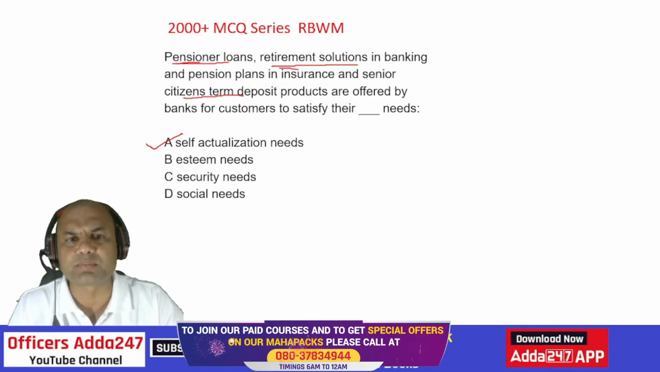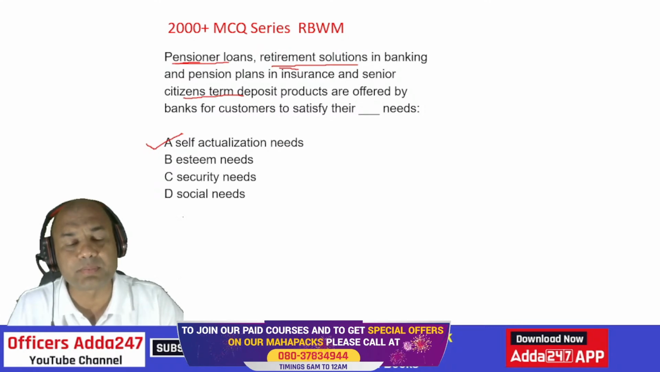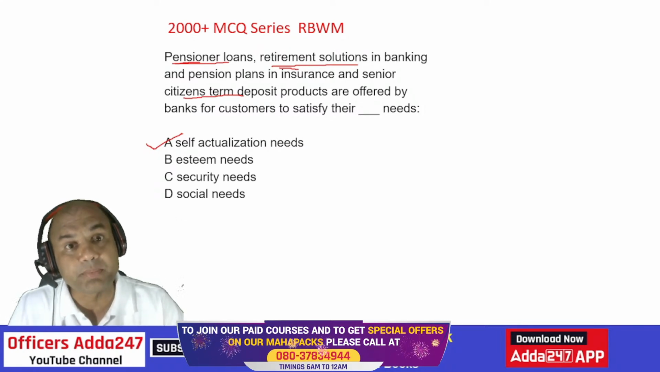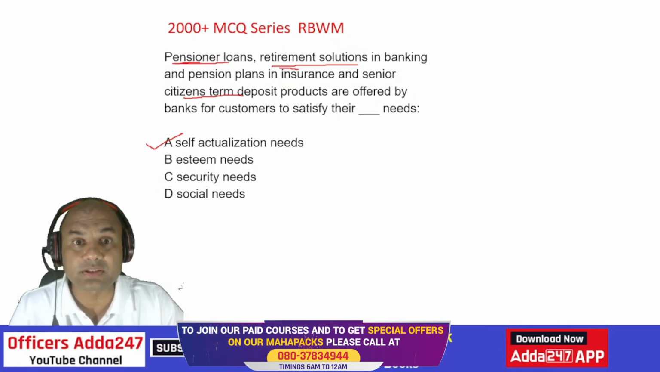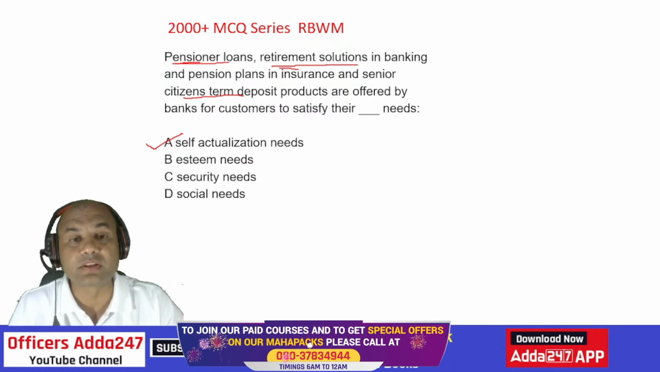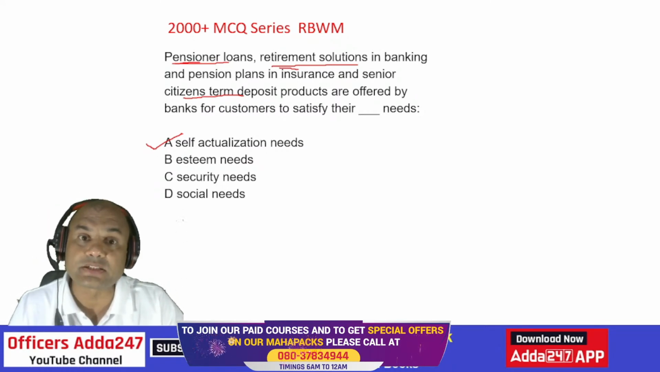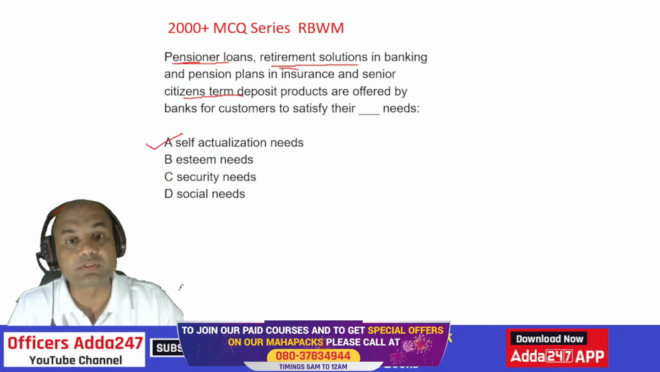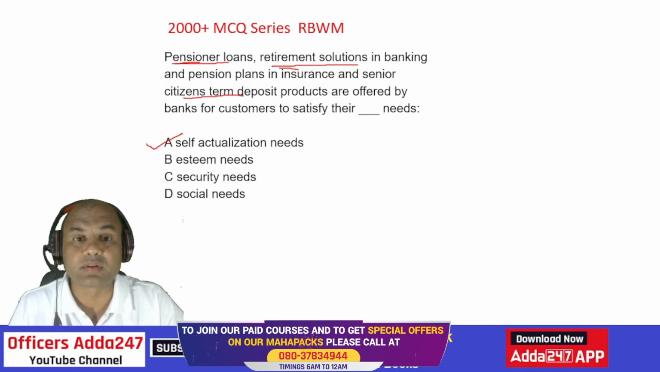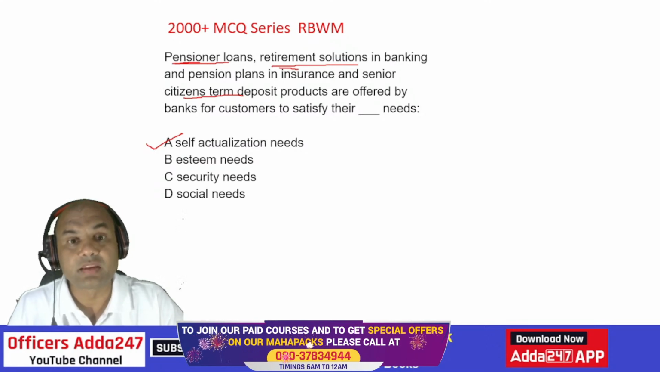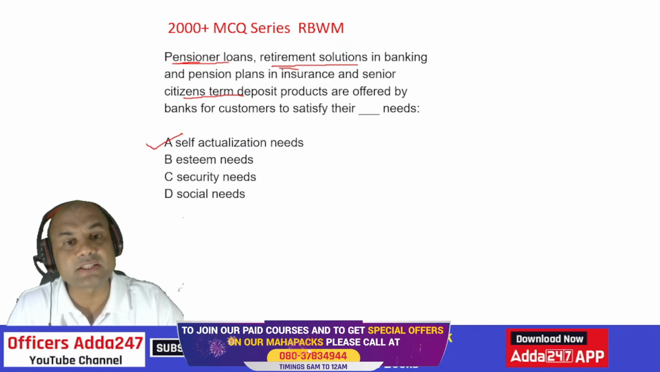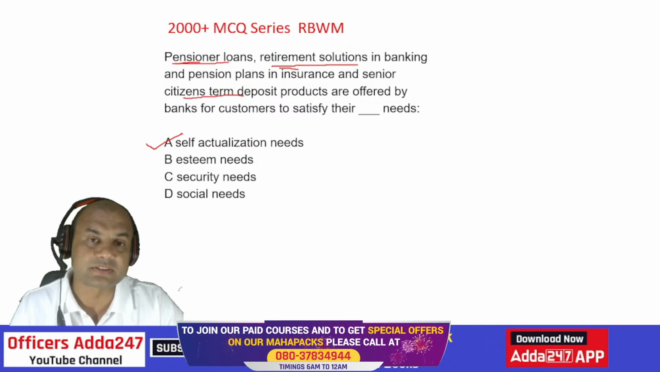So, pensioner loan. What does pensioner loan mean? The one who is having the pension. Based on that pension, banks give the loan. Do you know this? Banks give loans to pensioners based on the pension. Retirement solutions, like after retirement, monthly income should be there. Then pension plans in insurance. So all these things are given to the senior citizens.